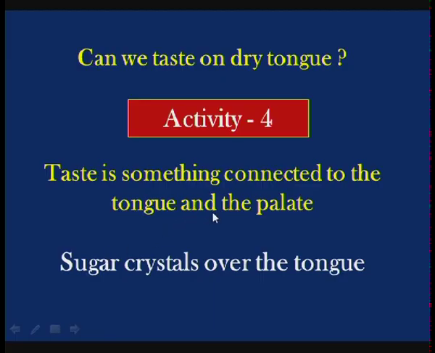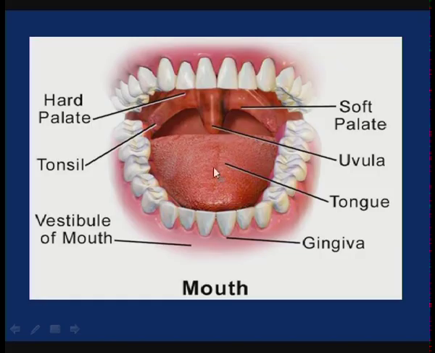So, taste is something connected to the tongue and the palate. Students, look at this picture. This is the picture showing the mouth. So, this is the upper jaw consisting of the upper teeth, the lower jaw consisting of the lower teeth, and the roof of the buccal cavity, a partition that separates the upper nasal chambers from the lower oral chamber. That is, the roof of the oral cavity is called the palate. In its anterior most part, it is hard in nature, called the hard palate. In its posterior most part, it is very soft in nature, hence called the soft palate.